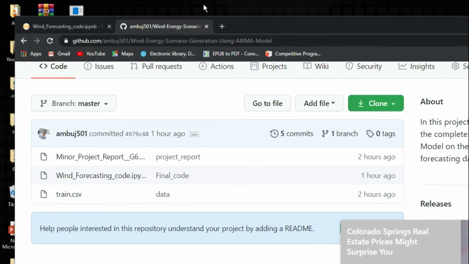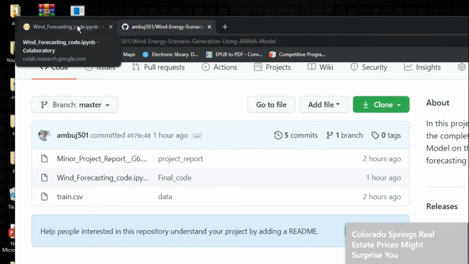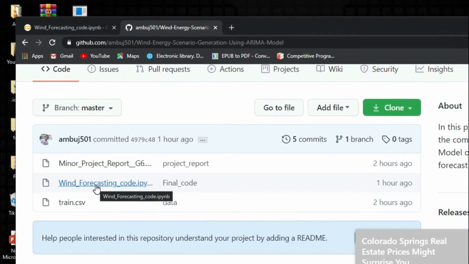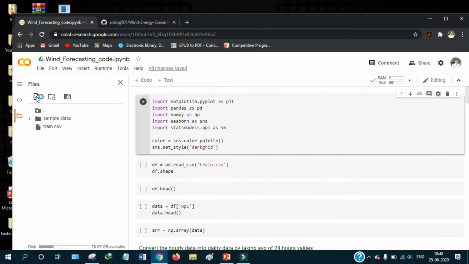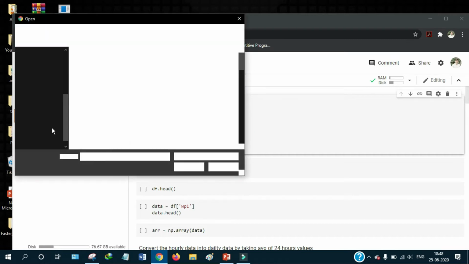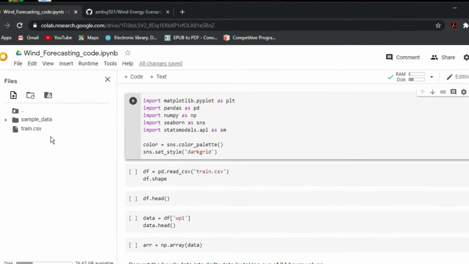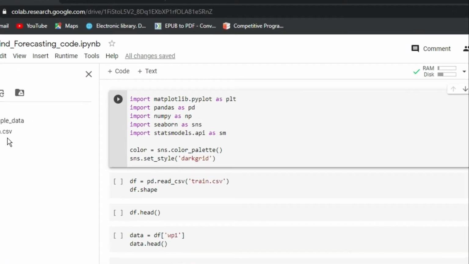And finally, when you open this code, you will get this type of code. You can upload your data file by clicking here, and after that you have to choose your data file. I have already chosen, so I am not going to upload. Okay. First step, you have to import all the dependencies.